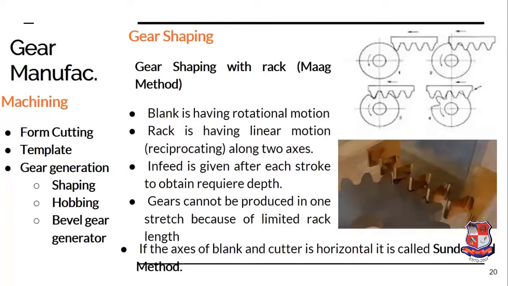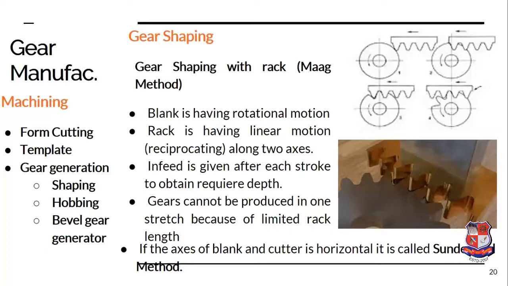Similarly, the gear shaping operation can also be performed with the help of the rack. Here also there are two motions. The first motion is a tangential motion of the rack. So you can see that the rack is moving tangential to the gear blank. Simultaneously, the reciprocating motion is also provided to the rack perpendicular to the screen. So two types of motion: the first is a reciprocating motion perpendicular to the screen, and the second one is a tangential motion with respect to the blank.